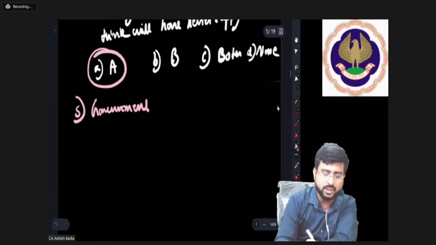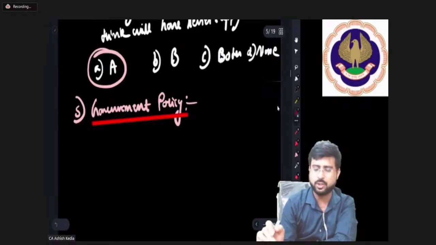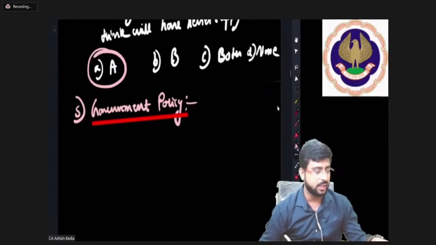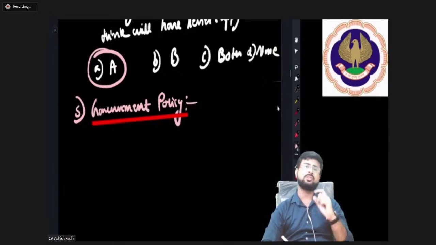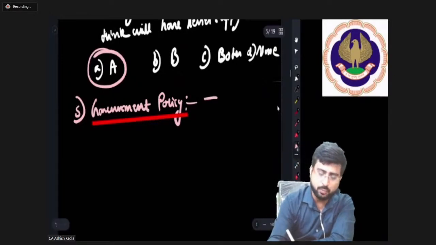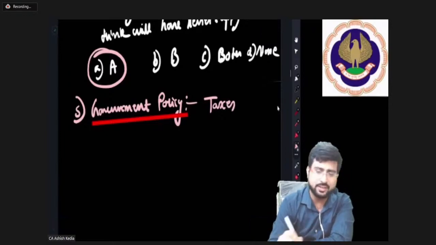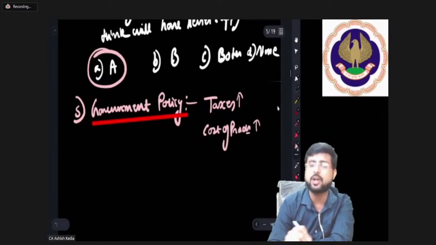The fifth point is government policy. Sir, can you tell us about this government policy again? Yes, certainly I can. So my dear friends, let's say the government is imposing taxes. What will taxes do? Rise in taxes basically means rise in cost of production, because that has been included in the production cost.